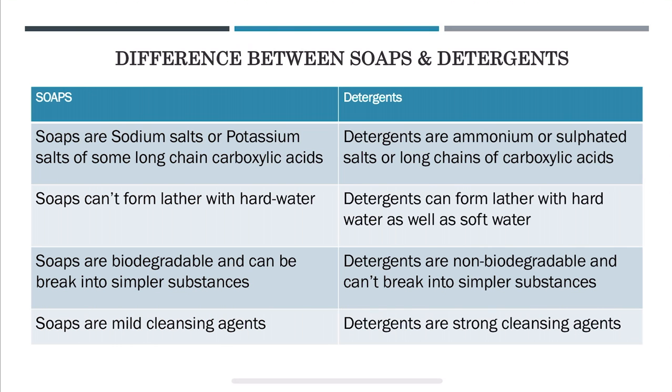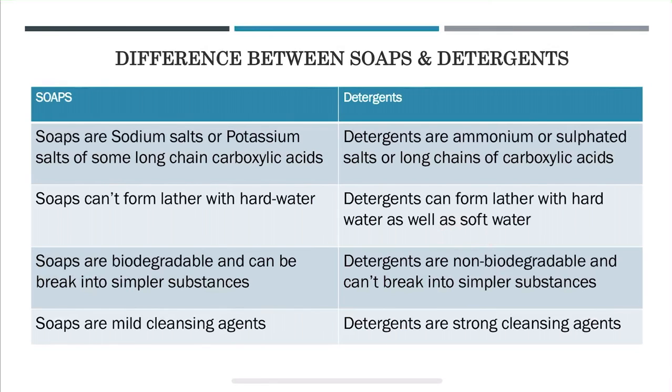Next is the difference between soaps and detergents. Soaps are sodium salts or potassium salts of some long chain carboxylic acids, whereas detergents are ammonium or sulfated salts of long chains of carboxylic acids. Soaps can't form lather with hard water. Detergents can form lather with hard water as well as soft water.